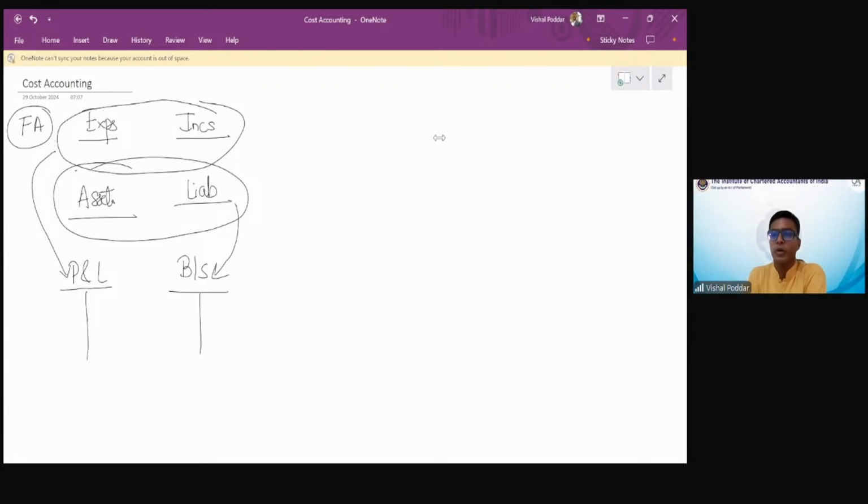So, just to have an interesting start, I ask you a very simple question, right? You all have studied in the horizontal format of the balance sheet that this side is assets and this side is liabilities. Now I'll ask you a very, very basic question. Why is the right side the asset side and the left side the liability side?